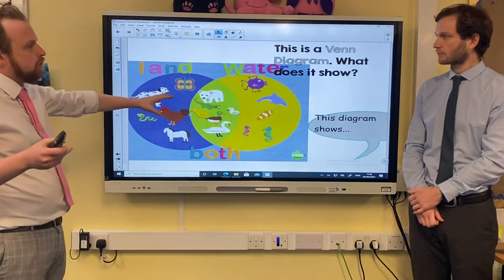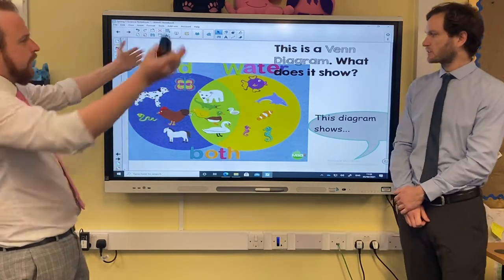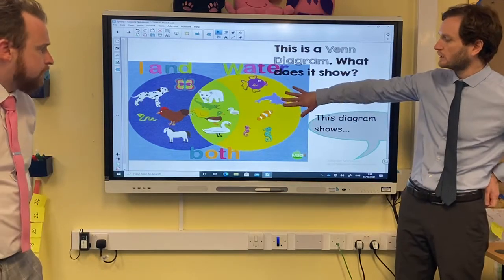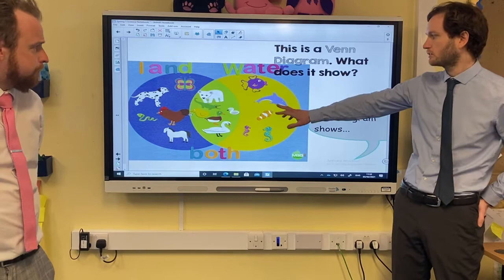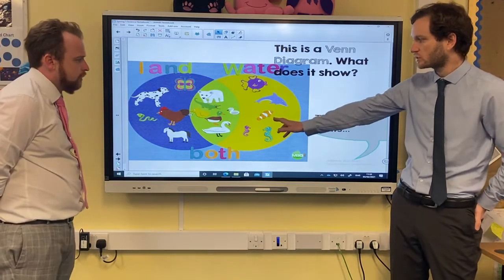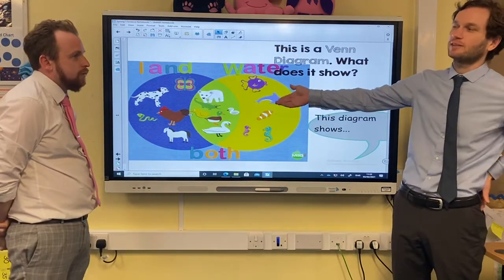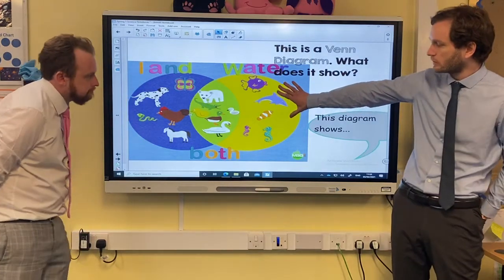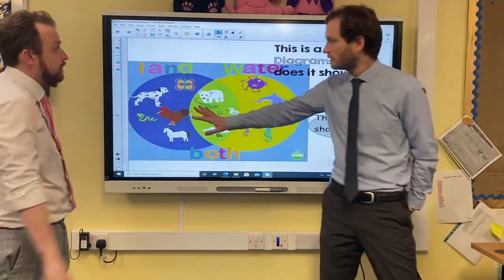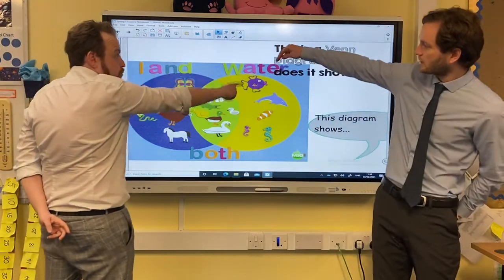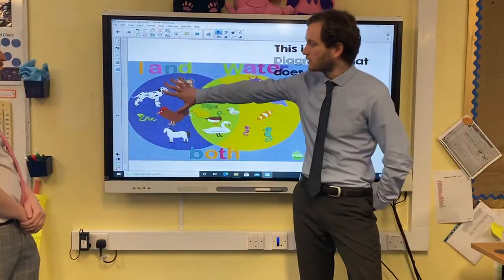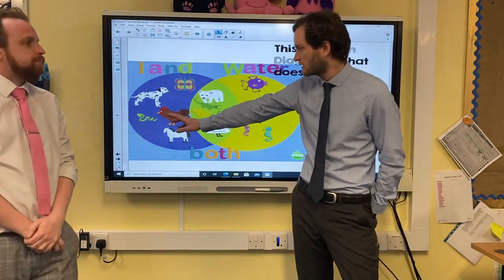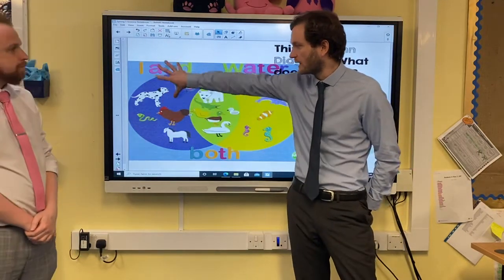Mr. Fenn, what do you think is going on here? What do these overlapping circles show? Right, this one you've got animals that live in the water. Dolphins are only in the water. Fish, you don't see a fish out of water unless it's on a plate, right? Exactly, so these animals live in the water. And we can see there's a heading there that says water. Now this one says land. So over here, dogs live on land, don't they? Chickens or horses live on land, okay?